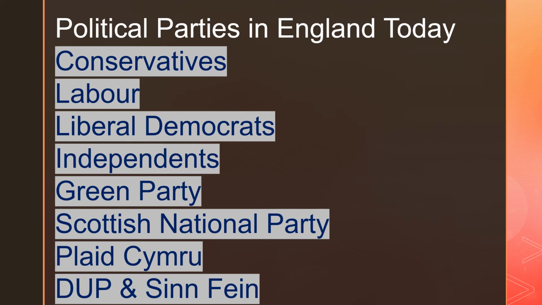So, political parties in England today: the Conservatives, the Labour Party, Liberal Democrats, Independents, Green Party, Scottish National Party, the Plaid Cymru of Wales, DUP, and Sinn Féin of Northern Ireland. So, these are the political parties in England today.